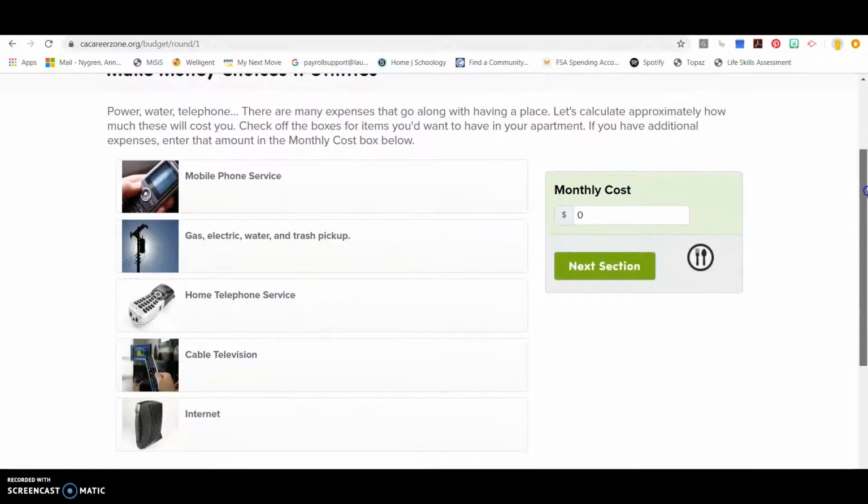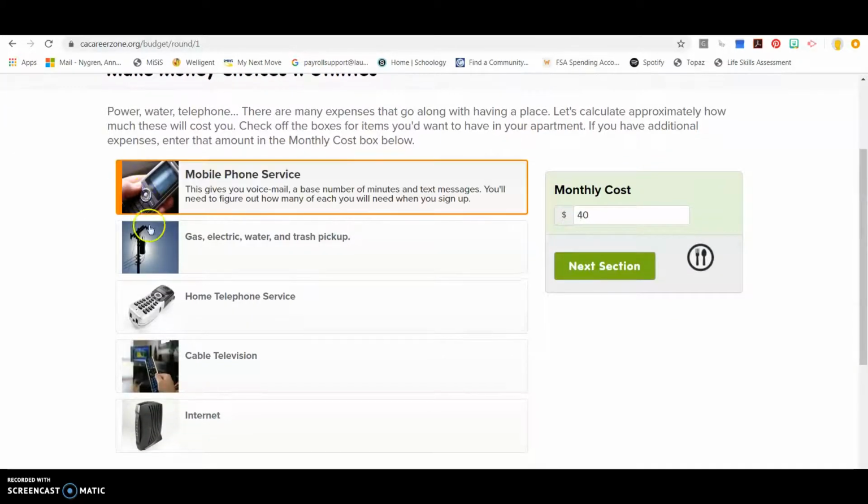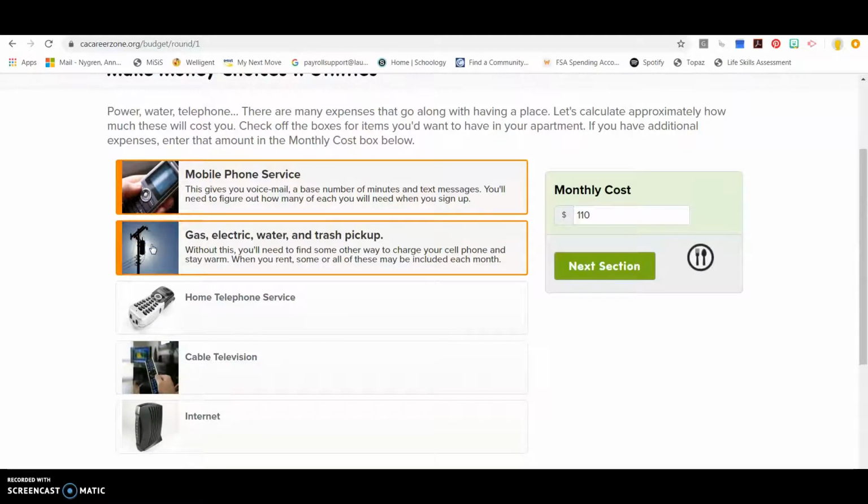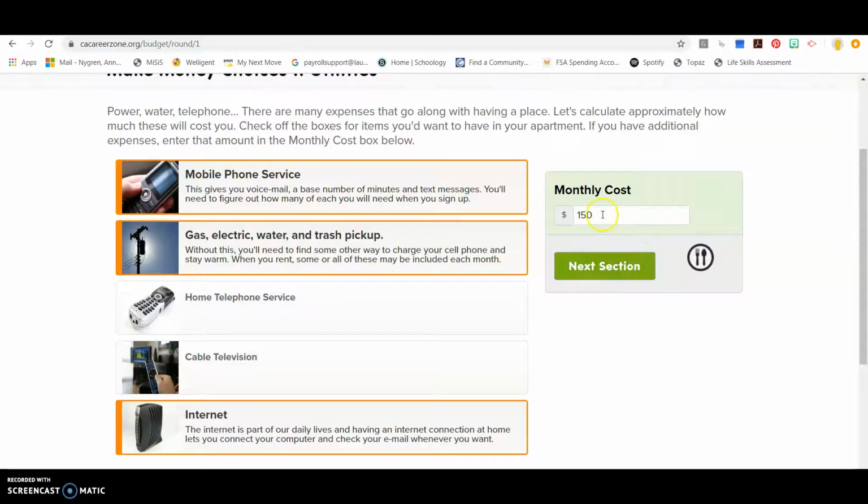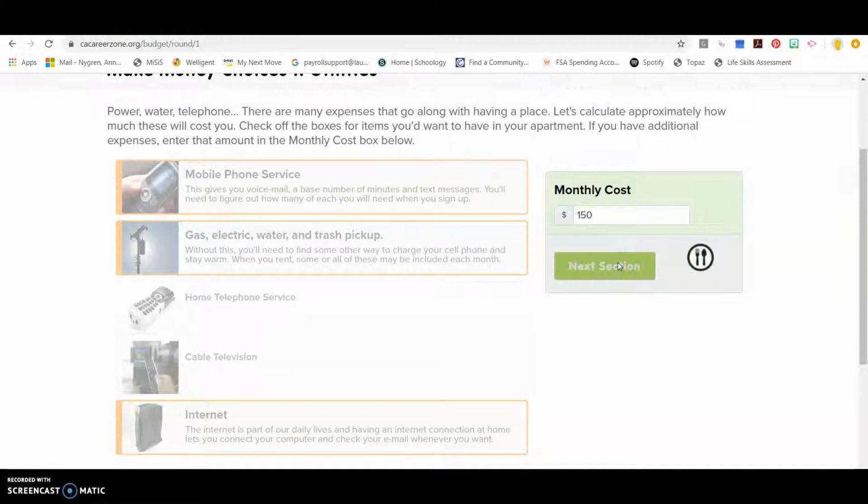So then you can click next section, and then it asks me about utilities, so which utilities I plan on having. So I would like to have a cell phone. I plan on paying my utilities like gas, electric, water, trash. I'm going to opt out of a home telephone and out of cable TV, and I will just get internet. So that adds up to $150. So it is keeping a running total for me of how much all of these different things will cost.